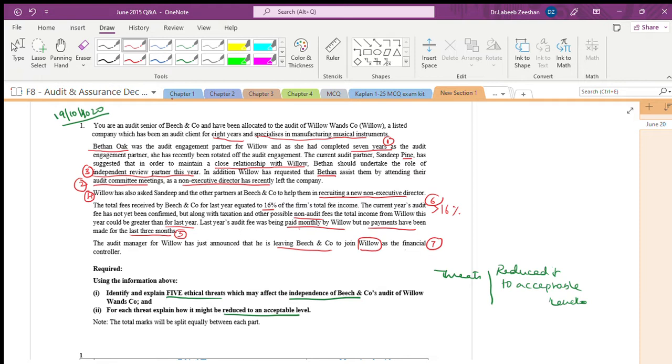Now, what are the ethical threats and what is the code of ethics? Quickly, I am writing here. What are the ethical threats and what is the code of ethics? Any idea?